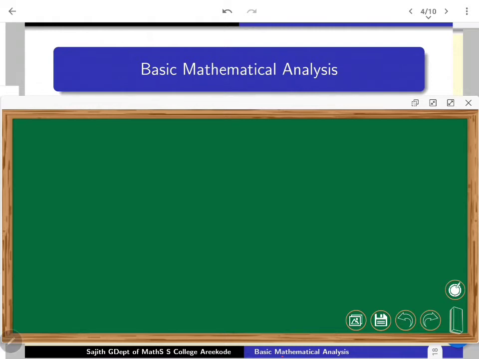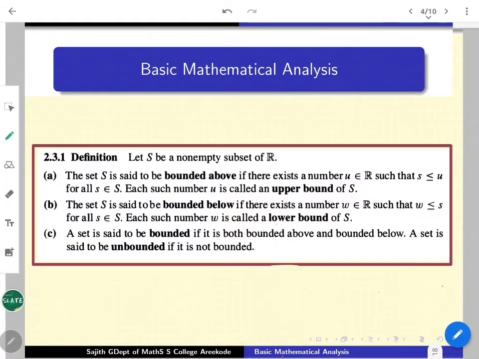Just recall our definitions of bounded sets and infimum as well as suprema. So our definitions were like this. You just take any subset S of R. S is said to be bounded above if S may have some pieces like this, so many pieces like this, and we are just saying that U, a real number, is going to be an upper bound provided every member s from S is less than or equal to U.